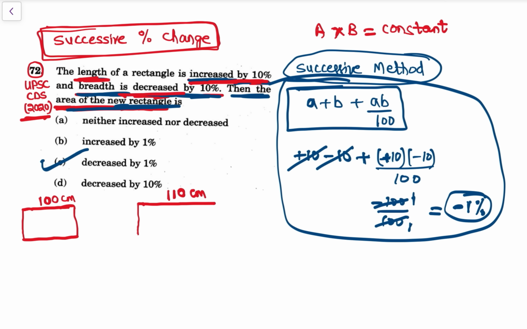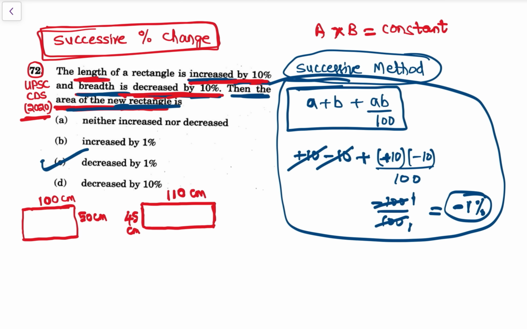Then breadth is decreased by 10%. Say I take breadth as 50 centimeters. Now I have decreased the breadth by 10%. So it became this. So breadth is decreased, that means 50 minus 5. So this is 45 centimeters. Then this is the new rectangle.